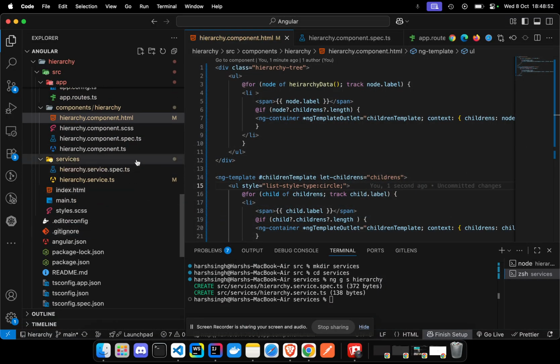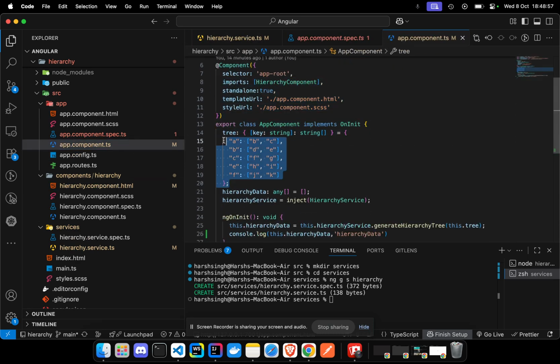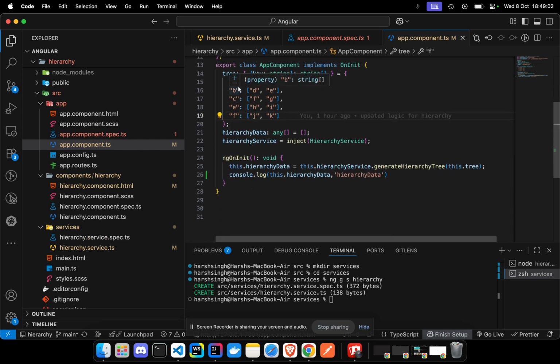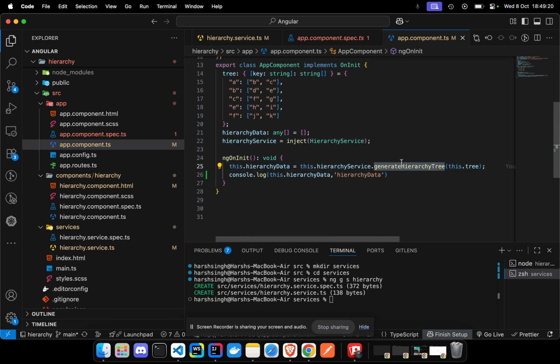So I have created an Angular application in which first I have taken the sample input, which is a tree, and from this tree I can see that A is the root, as it is not a child of any other node, and it also contains some children. So that is why it is a root node. I have generated a service from which I am deriving a hierarchy tree, and the implementation is in the service which provides the hierarchy data.